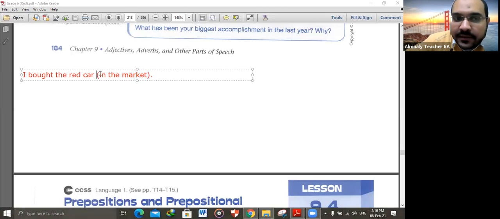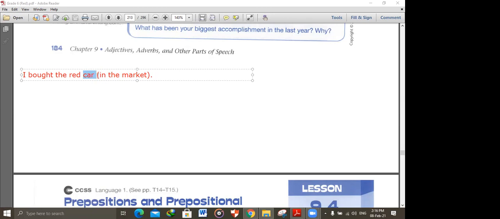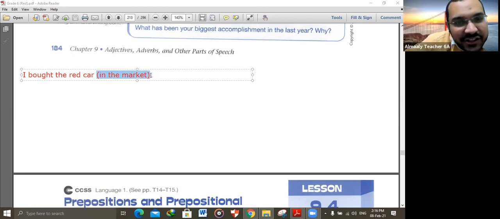What is in the market? Think with me now. It modifies the word car. So the word car is a noun or a verb? Noun. So is this prepositional phrase an adjective or adverb? Adjective, because any modifier that modifies a noun is called an adjective. So this prepositional phrase is used as an adjective to modify the noun car.